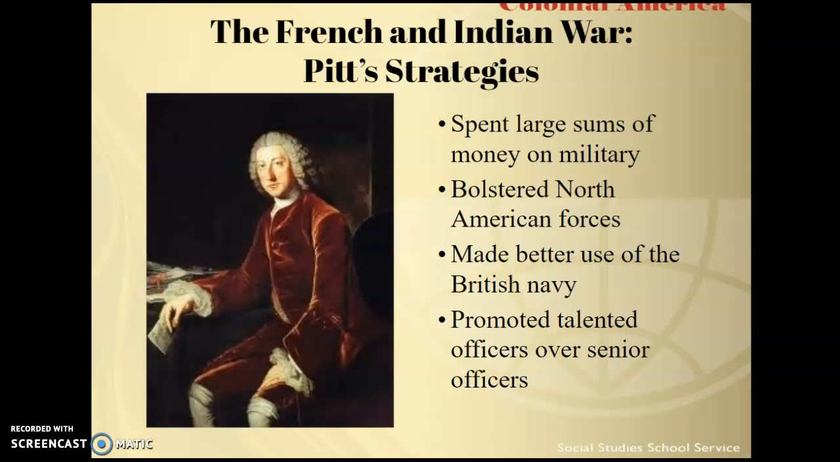But what's also important about William Pitt is that he was a good judge of talent. He picked a young officer by the name of James Wolfe. Wolfe is spelled W-O-L-F-E.